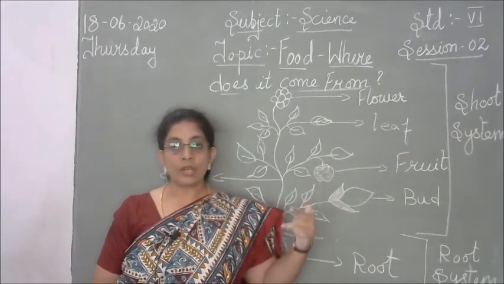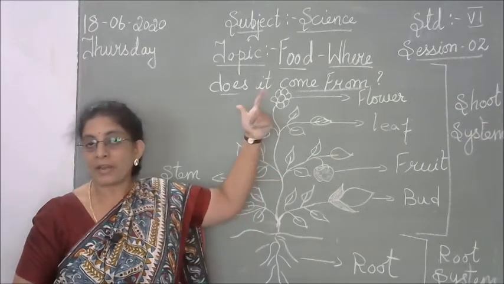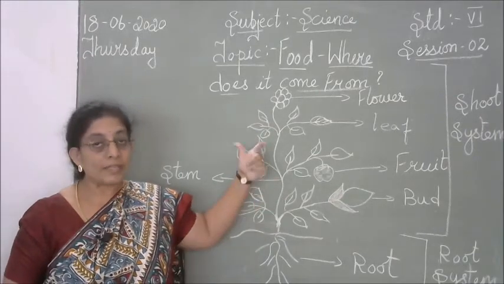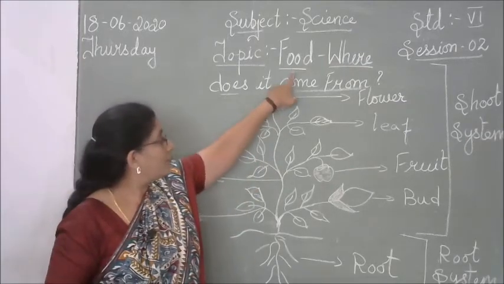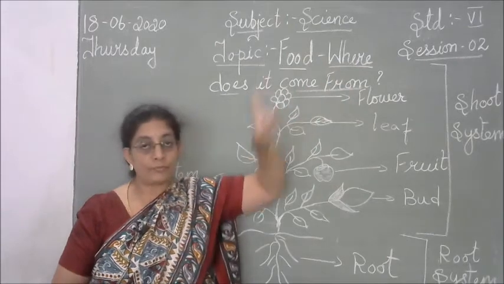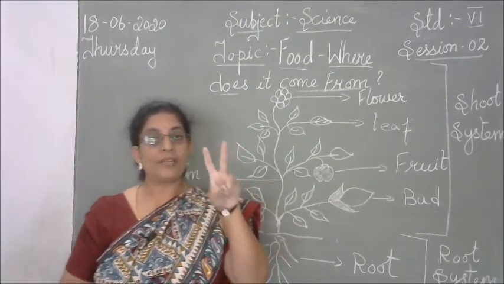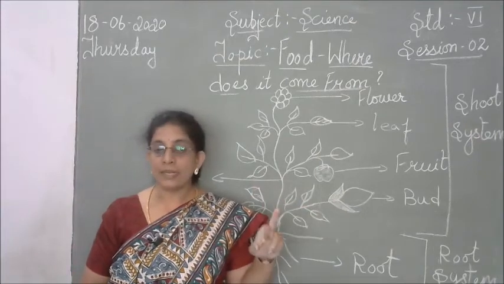So now we'll do a small recap of whatever we have learned from the beginning. In the beginning, you saw that the main thing is the food. Where does it come from? The food comes from two different sources. One is the plant source and one is the animal source.